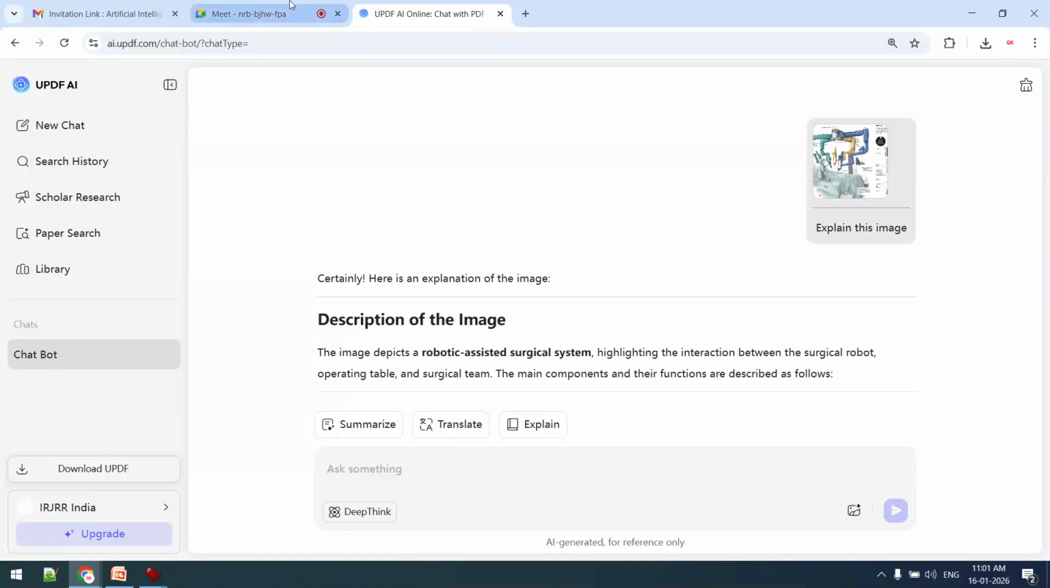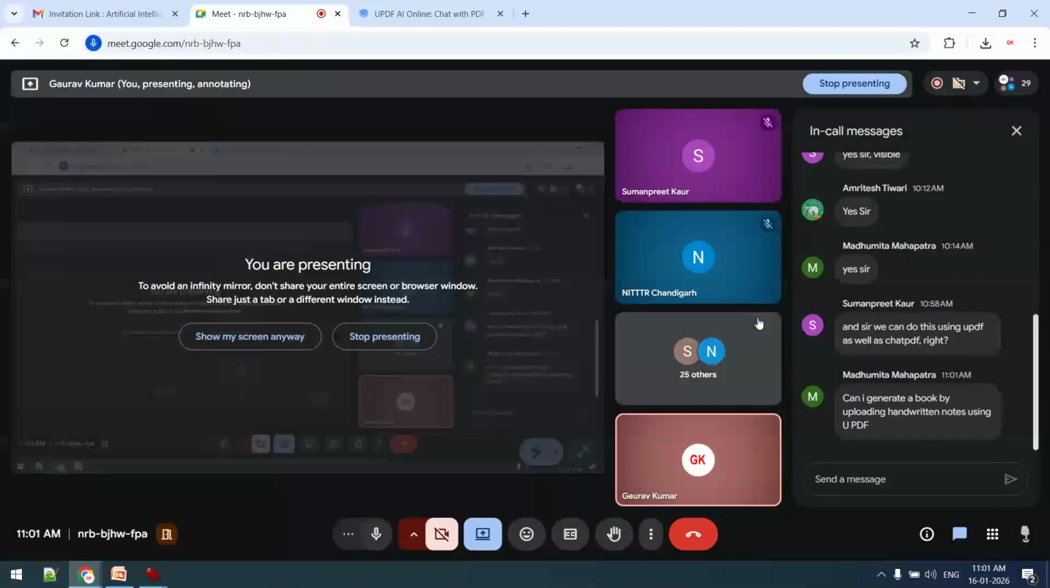Now, up to this point, is it clear to all of you? Kindly confirm. There is one query: can I generate a book by uploading handwritten notes? Definitely, you will be able to generate a book. As all of you are researchers, teachers, professors in different universities and institutes, many times we have handwritten notes, because for so many years we have been teaching a particular subject. Those handwritten notes, those images or lecture notes, we can convert to book format, and those books you can publish.